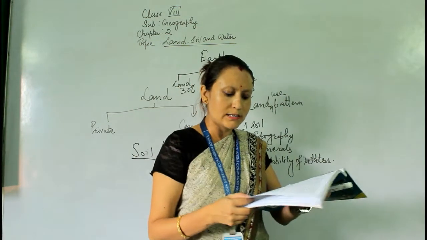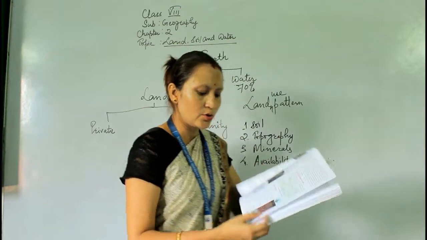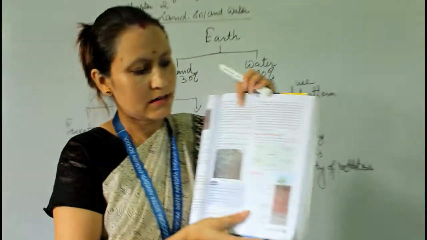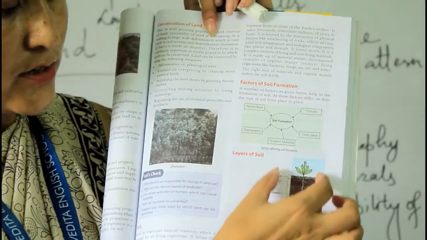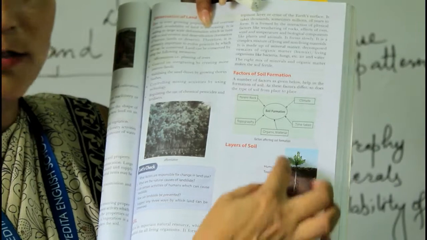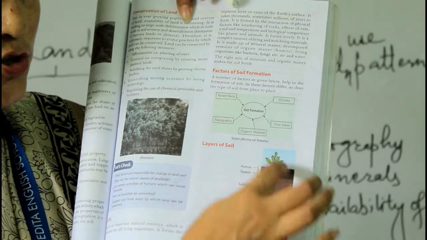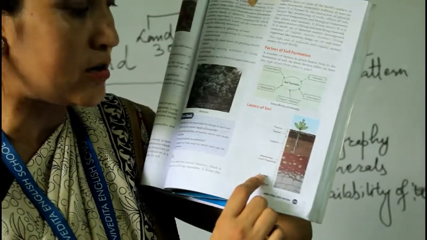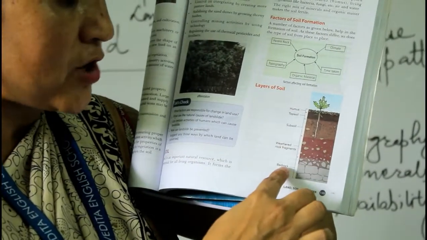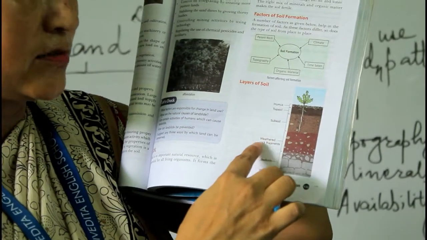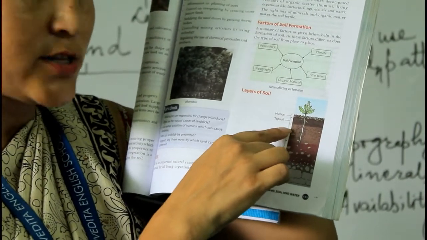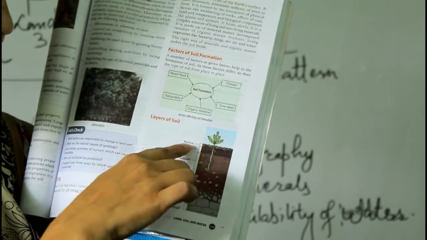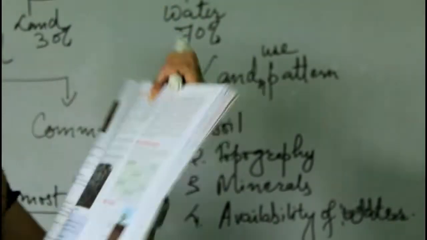Now another important topic is the layers of the earth's soil. This is very important. You have to draw this in your exercise book. Start from your bedrock layer, the bottom one. Then weathered rock fragments here, subsoil you can see here, topsoil, and the last one, the uppermost, is the humus, the nutrient part.